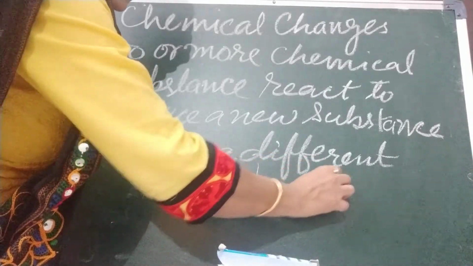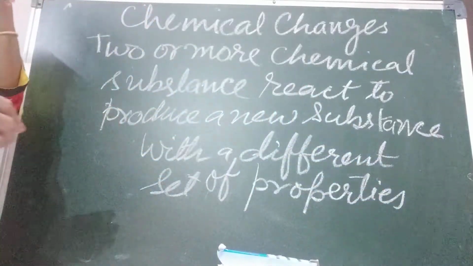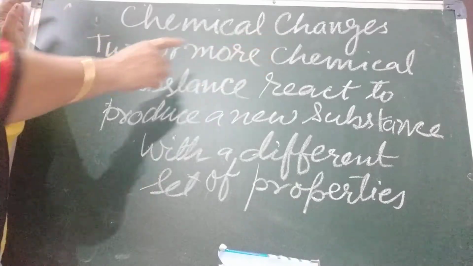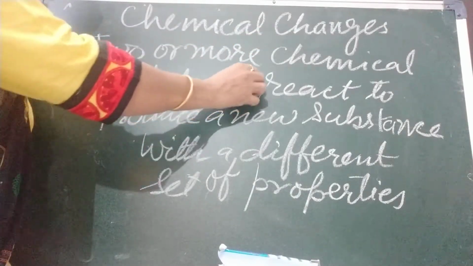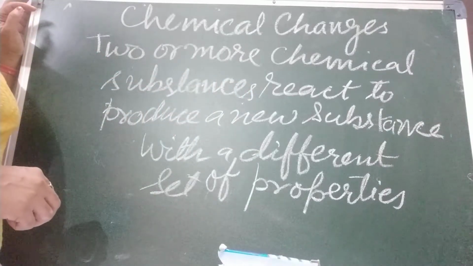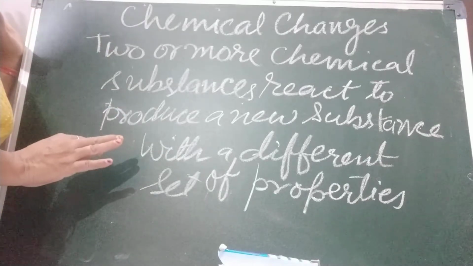So, is this clear? I am repeating. What is a chemical reaction? A chemical reaction is a chemical change when two or more chemical substances react to produce a new substance with a different set of properties. So, this is your definition.